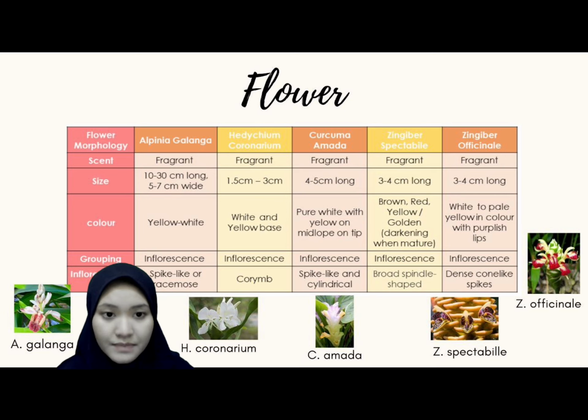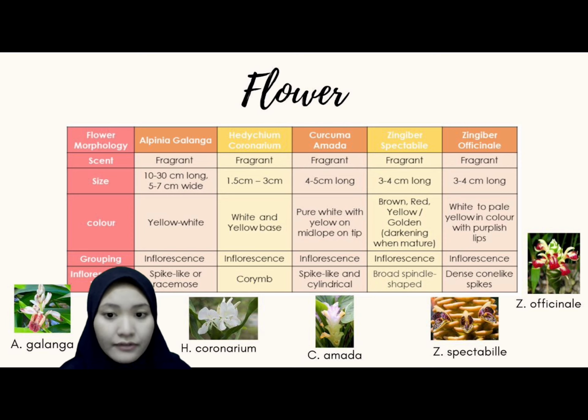The color of these 5 species is quite similar. For example, Alpinia galanga is yellow and white, while Hedychium coronarium is white with a yellow base. Then Curcuma amada is pure white with yellow on the midlobe at the tip. Zingiber spectabile flower color is purple petals with yellow spots, while Zingiber officinale is white to pale yellow with purplish leaves. Besides, all 5 species have inflorescence, a grouping of flowers.